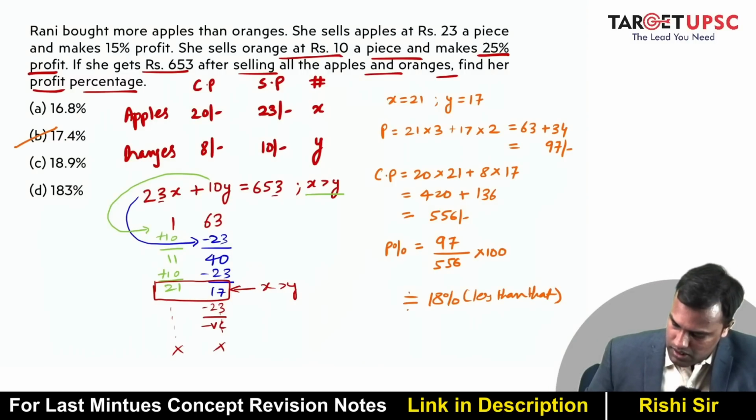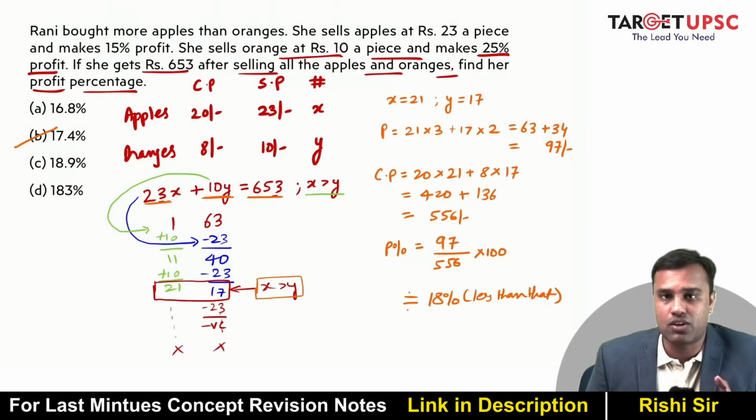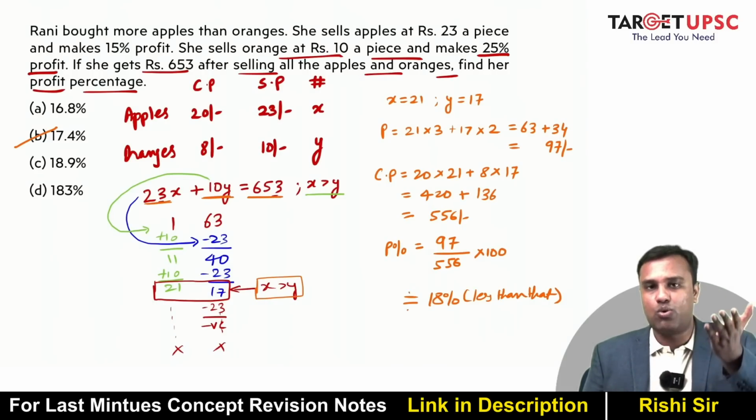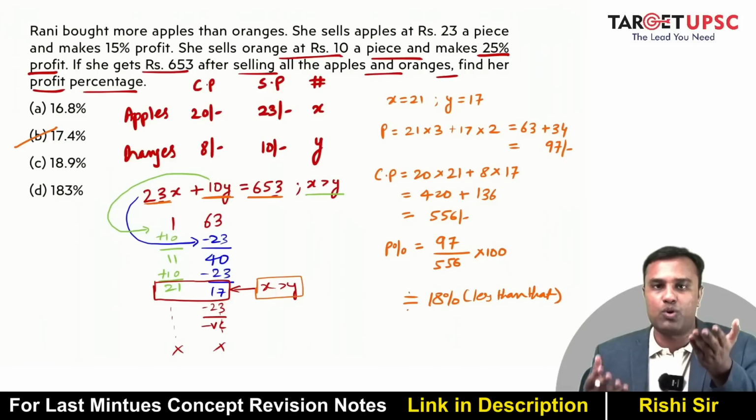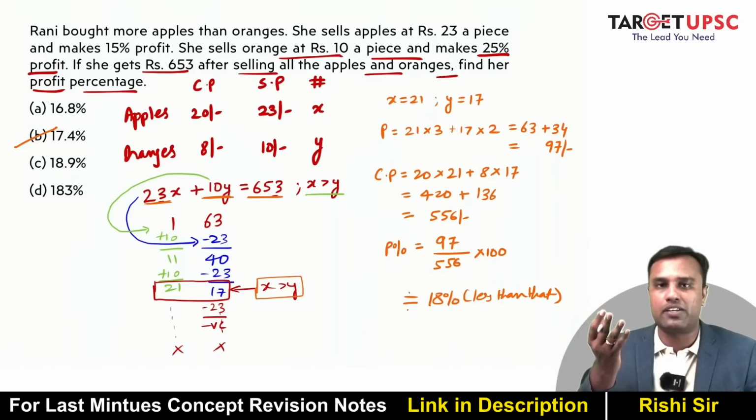So this is the concept that you need to remember: when you do 23x plus 10y, x and y are variables, whereas this 653 is a constant. So if x is going up, y has to go down because they both have to add up to 653. If y is going up, x has to go down.